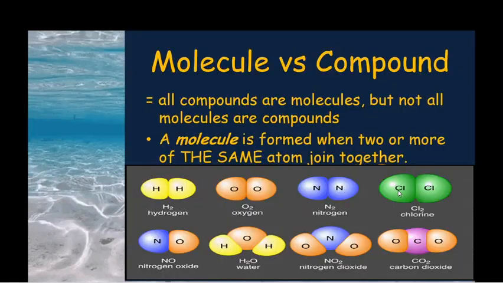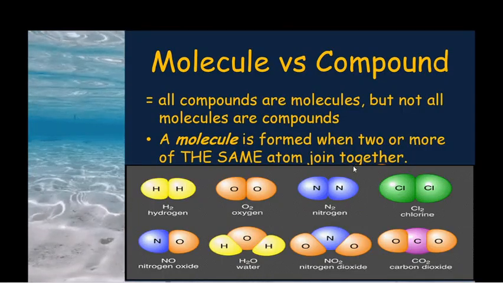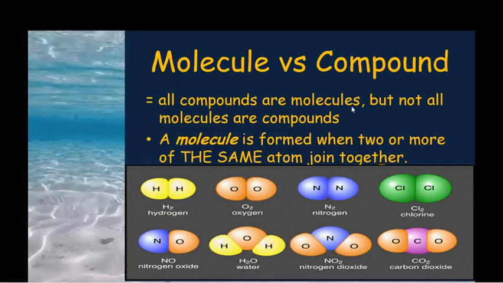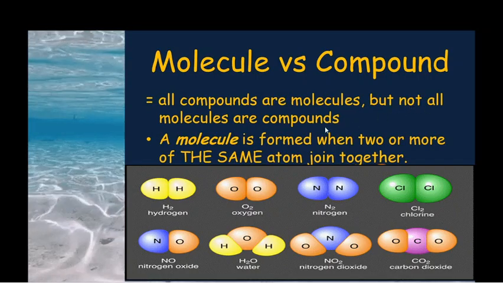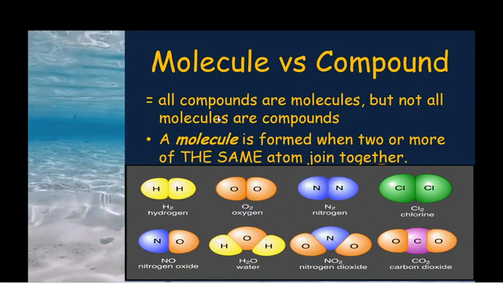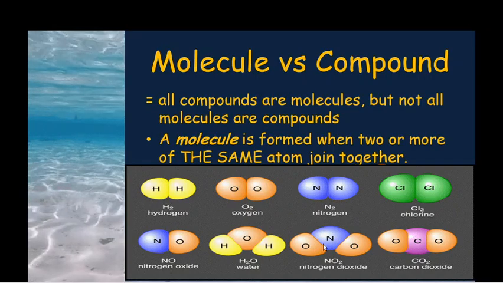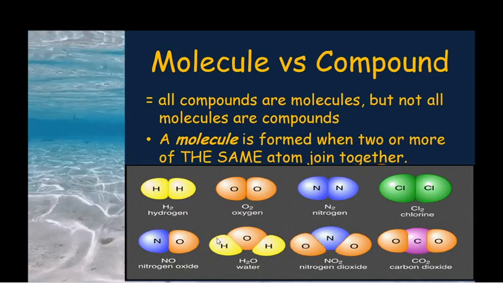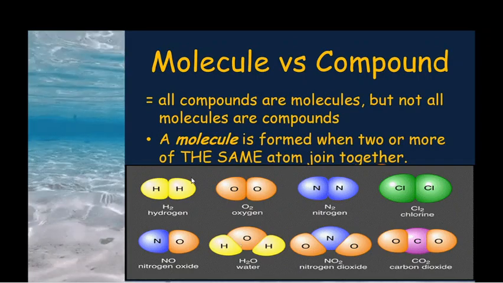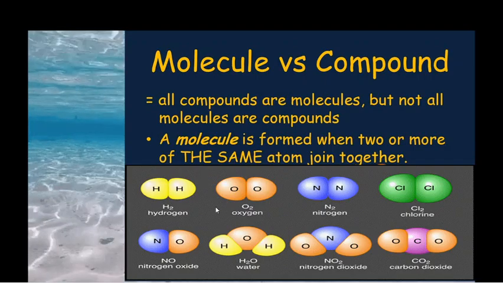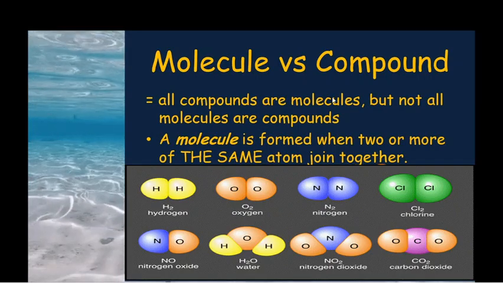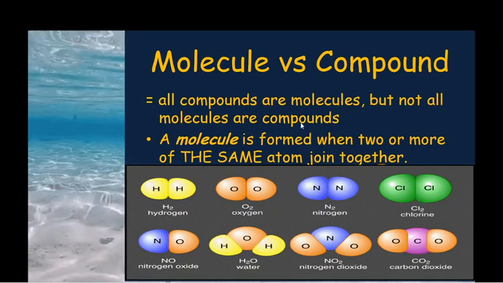Examples of molecules are oxygen, methane, caffeine, DNA, etc. So all over the world is covered by molecules and compounds. Now, molecule versus compound. All compounds are molecules, but not all molecules are compounds. What can you understand from this sentence? We can understand that all compounds are molecules. For example, water is considered a compound, and it is also said to be a molecule. But oxygen is a molecule, and we cannot call it a compound. That is the difference between molecule and compound.